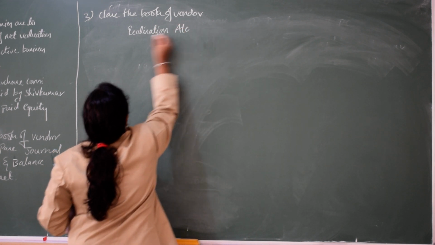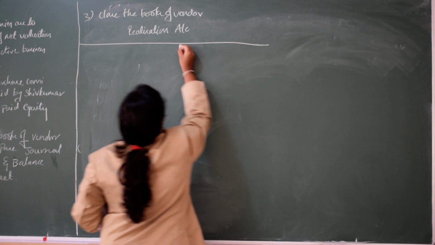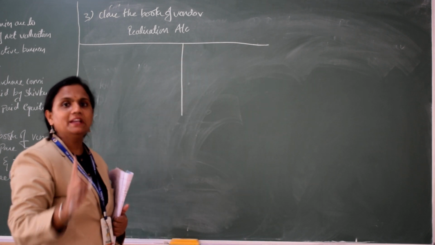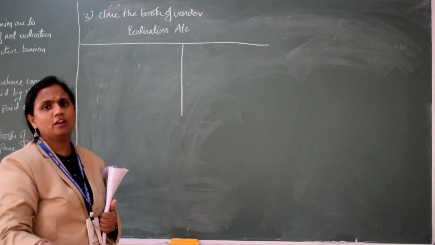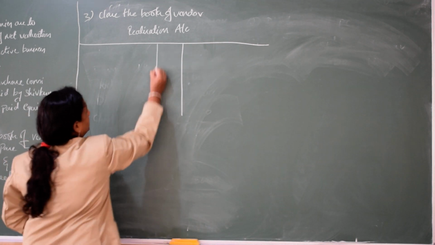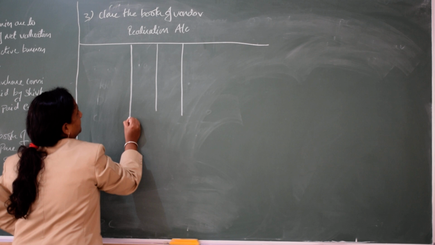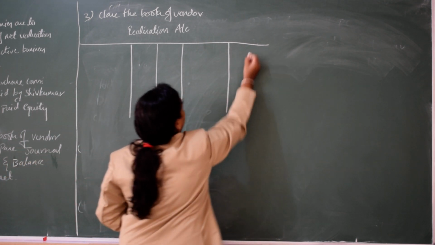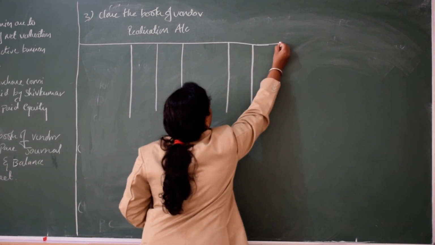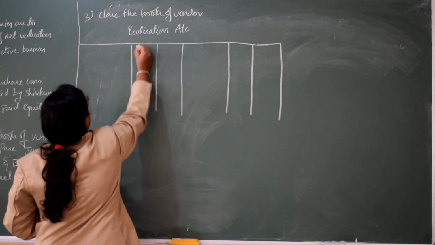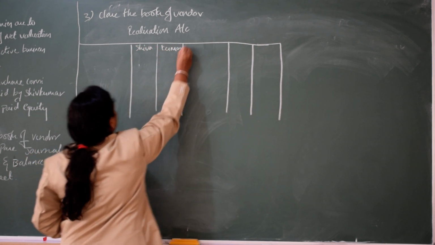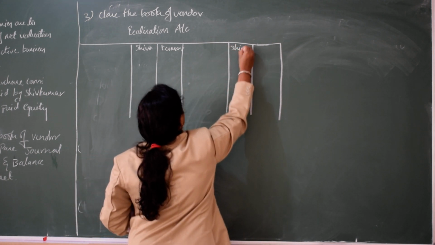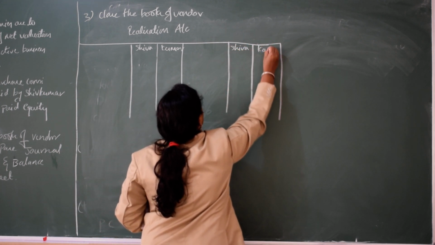Instead of writing one amount column, I am writing two amount columns. One is for Shiva, one is for Kumar.